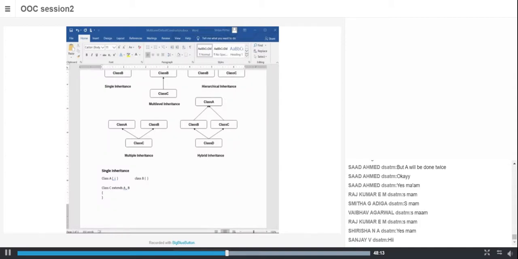Why? There are problems with multiple inheritance. You can go through it. It has its own difficulties and problems. That's why it was left out in Java.